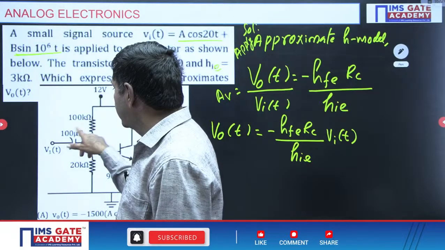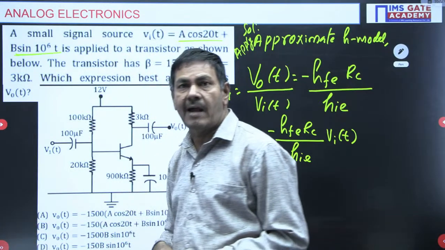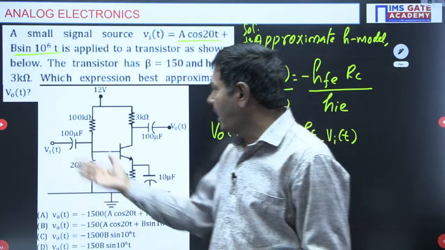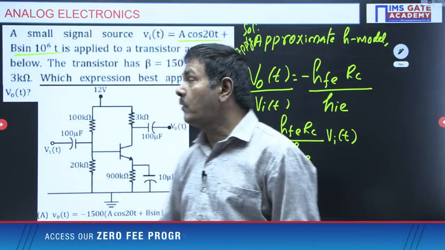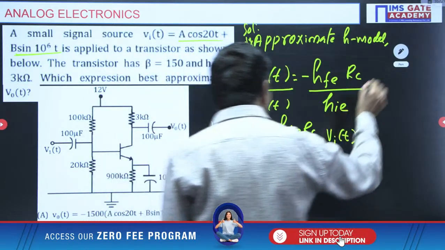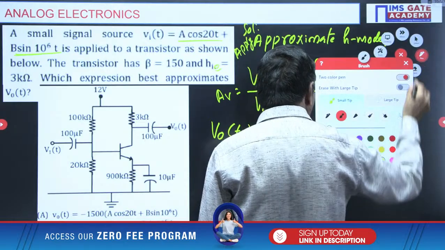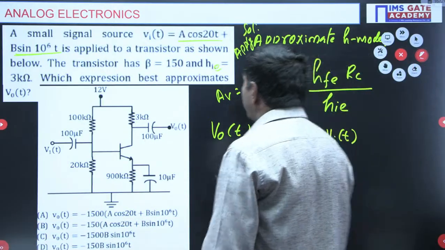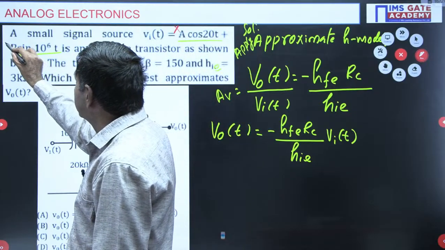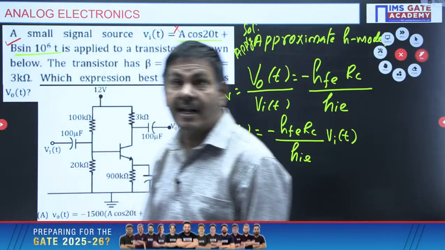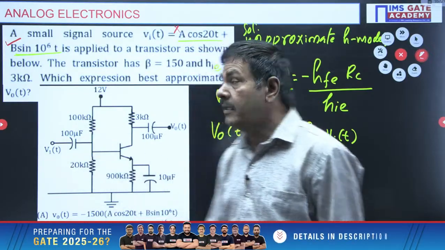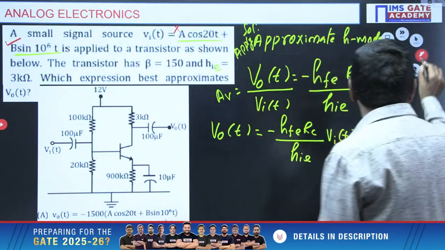At this frequency, the reactance of the capacitor will be very, very low, and at that time it will allow the signal. Now, the point you have to understand: the first signal will not be accepted by the capacitor. The reason is high capacitor reactance. But B sin 10 power 6 t will be accepted, because at high frequency the capacitor can act as a short circuit, so it will allow it.